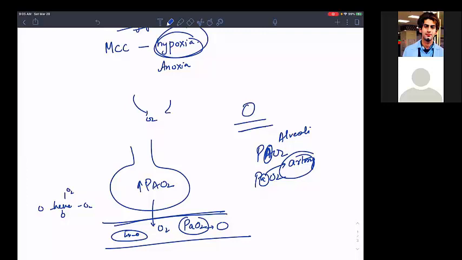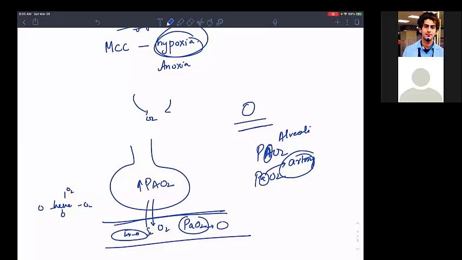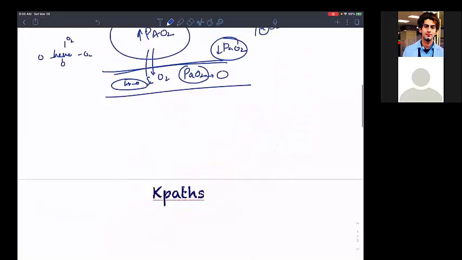So can I say once this saturation is happening, PaO2 is decreasing? Once I'm attaching more, the partial pressure of oxygen will decrease. That means now less oxygen will be diffusing into the RBC. Let me tell you like this. If I had a high PaO2, that means I was increasing what? I was increasing the SaO2, isn't it?